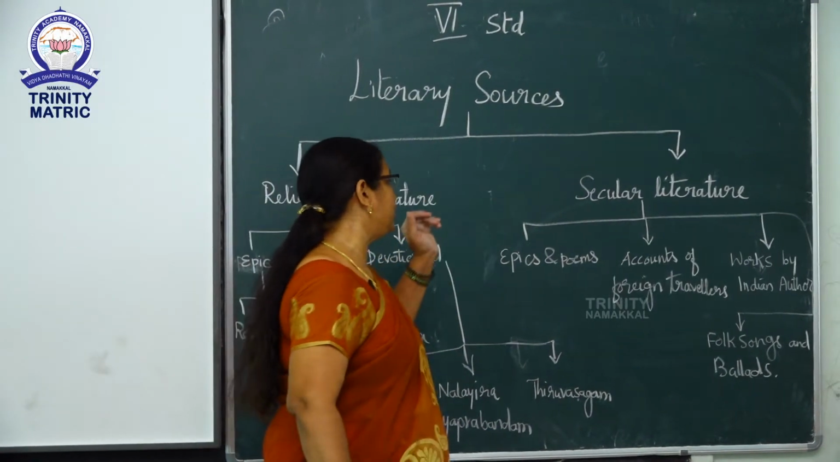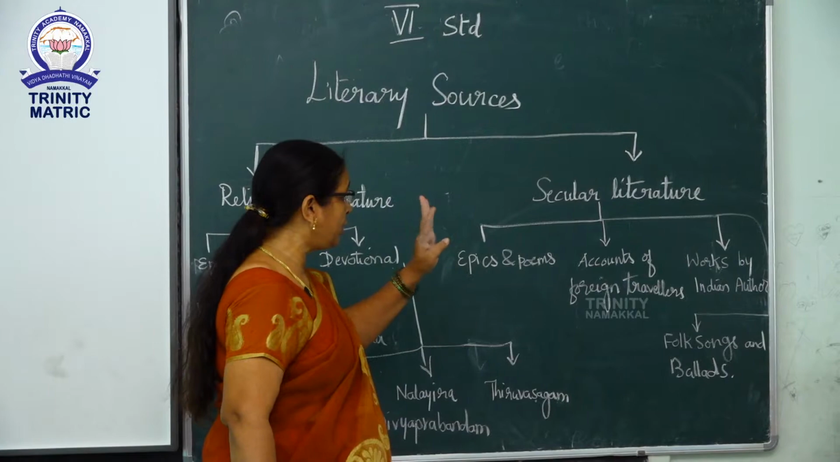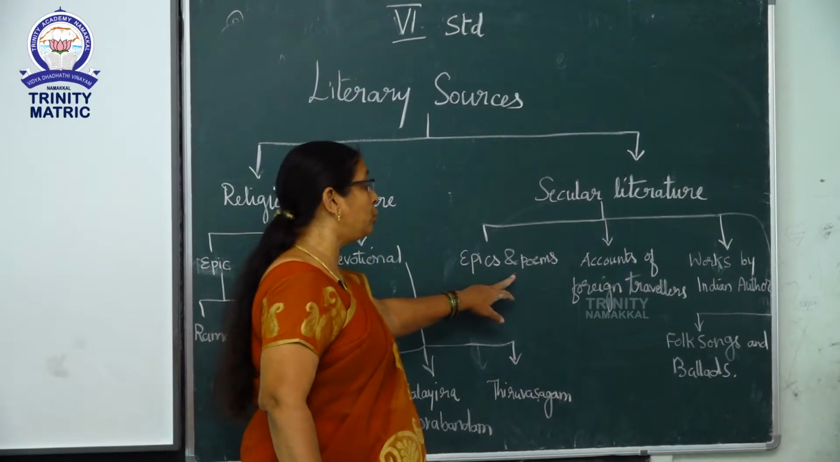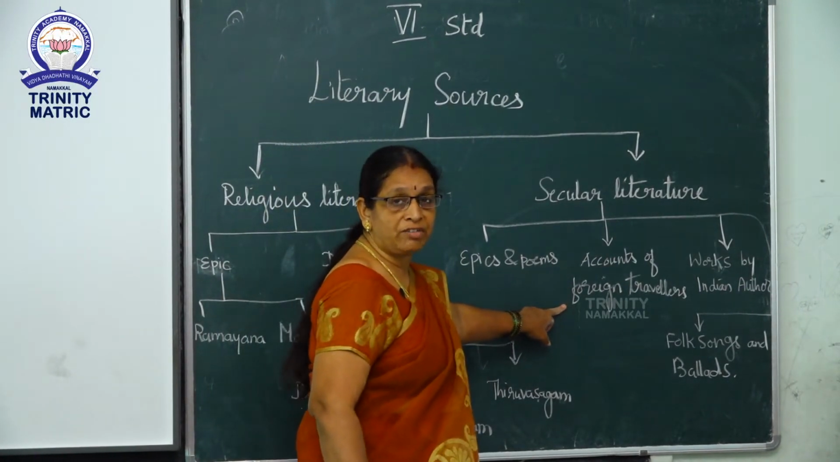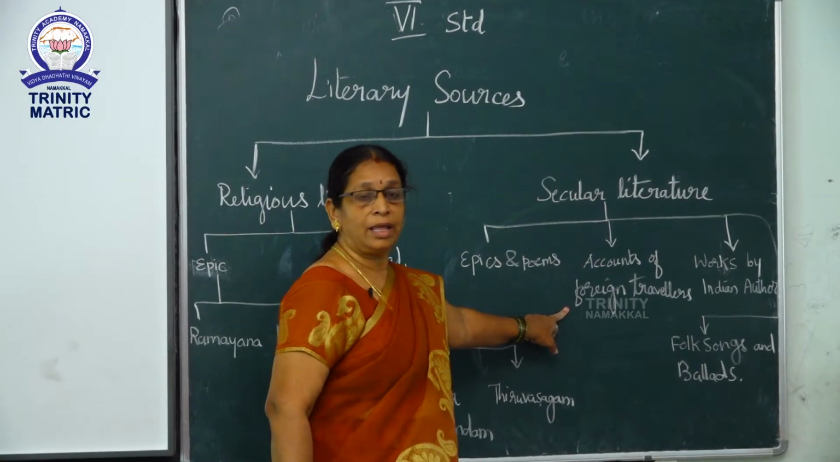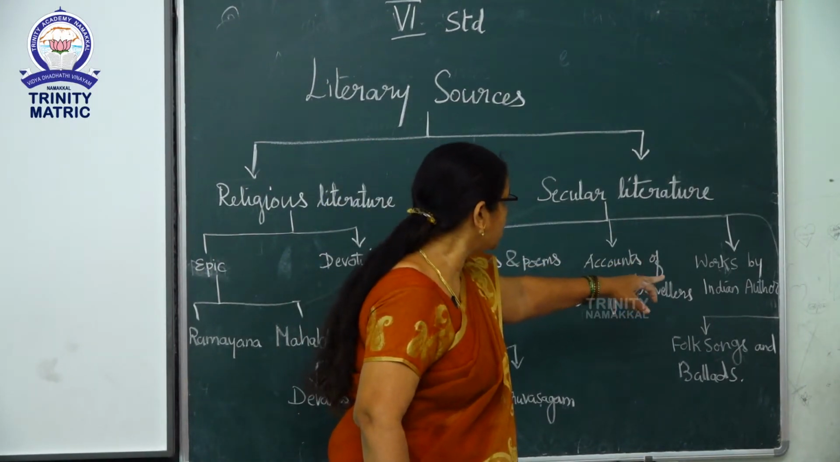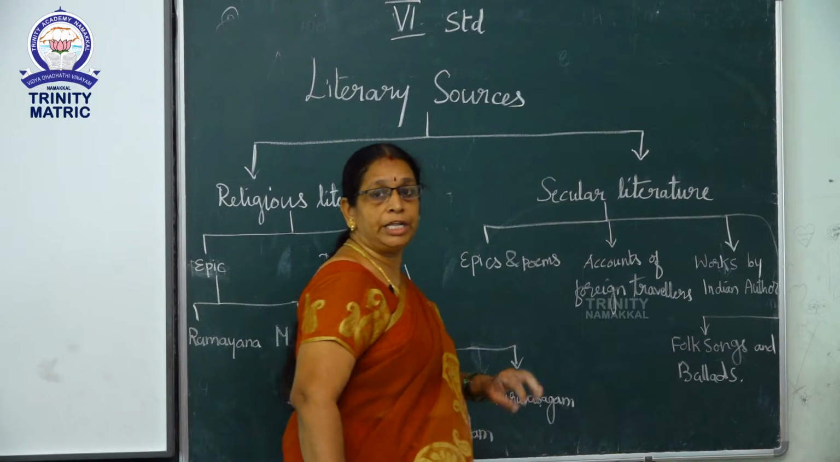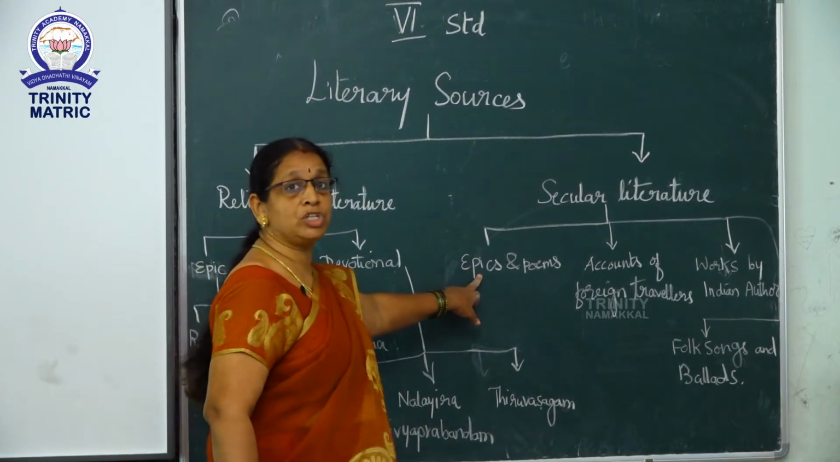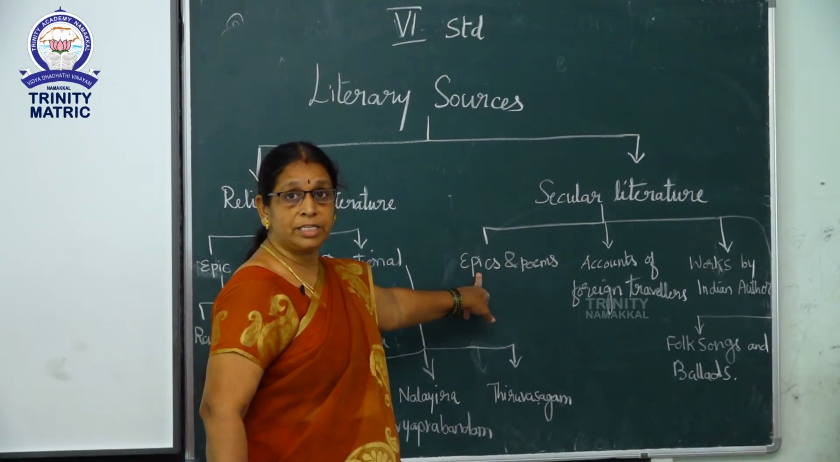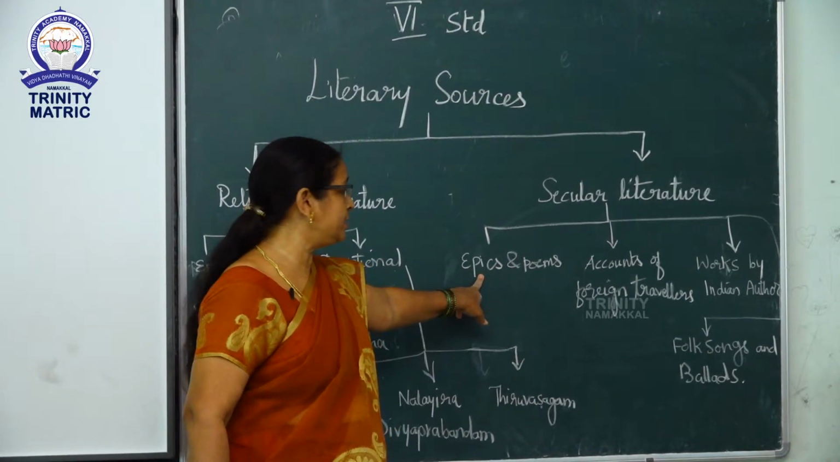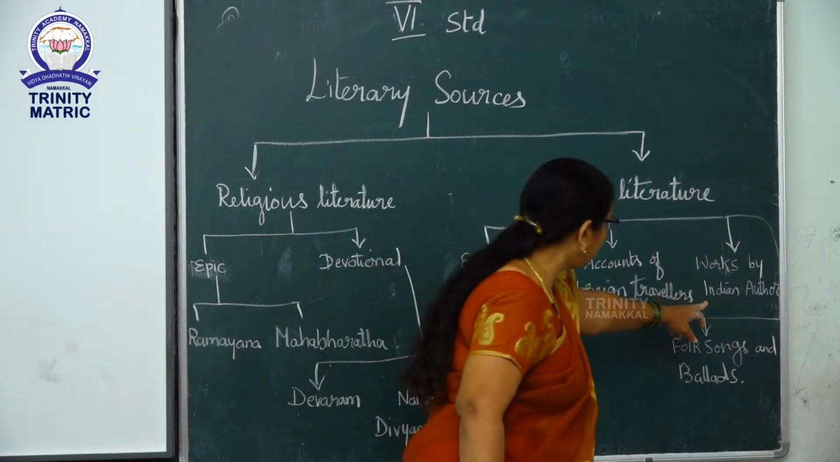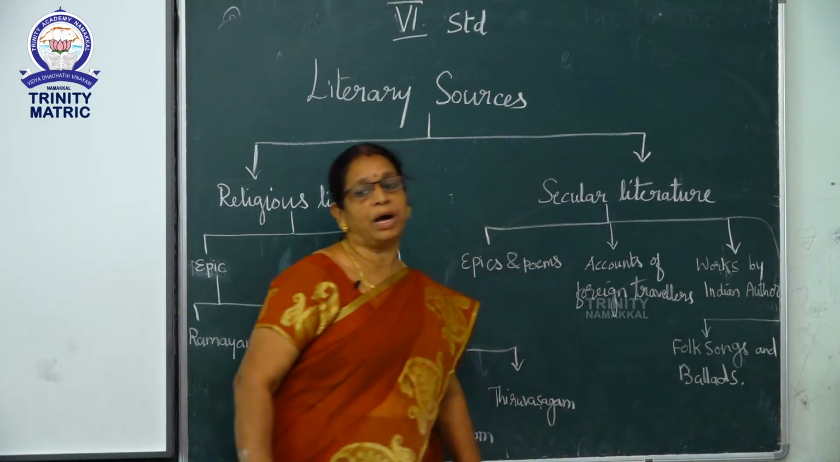Next one, secular literature. Secular literature can be classified into four, that is epics and poems, accounts of foreign travelers, that is Yuan Sang and all. And next one is works of Indian authors. Epics means Shakuntala. Kalidasa wrote a drama, that is Shakuntala. Next, works of Indian author and the folk songs and ballads.